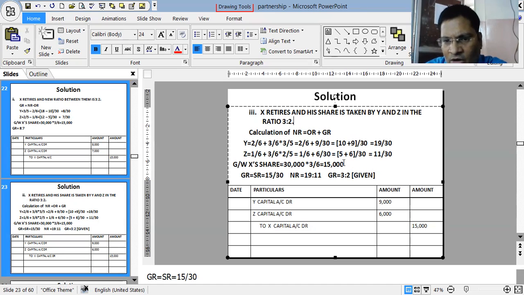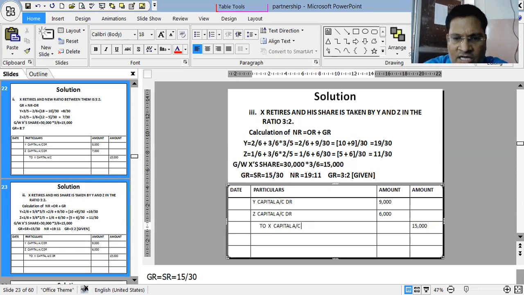His share, 30,000 into 3/6, 15,000, will be shared among Y and Z in the ratio 3:2 given in the sum. So 9,000, 6,000, to X capital, which is 15,000. But I have shown you over here how to calculate the new ratio.